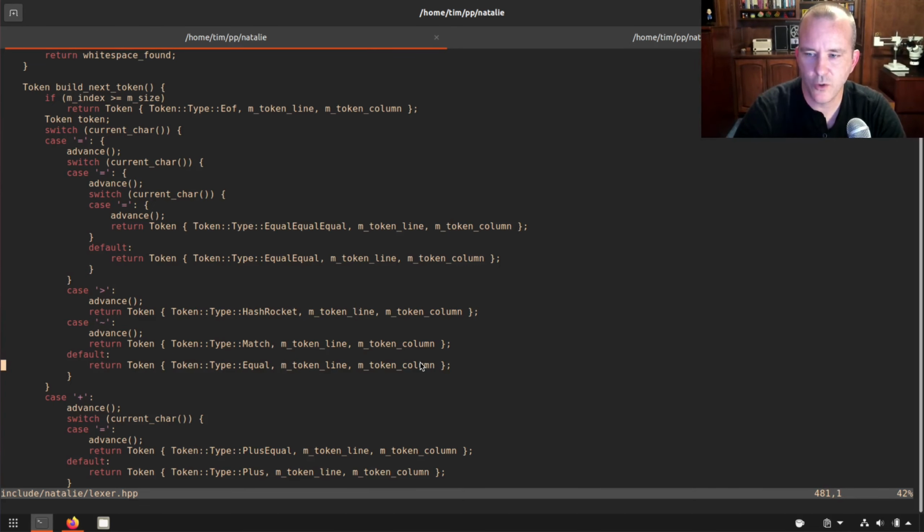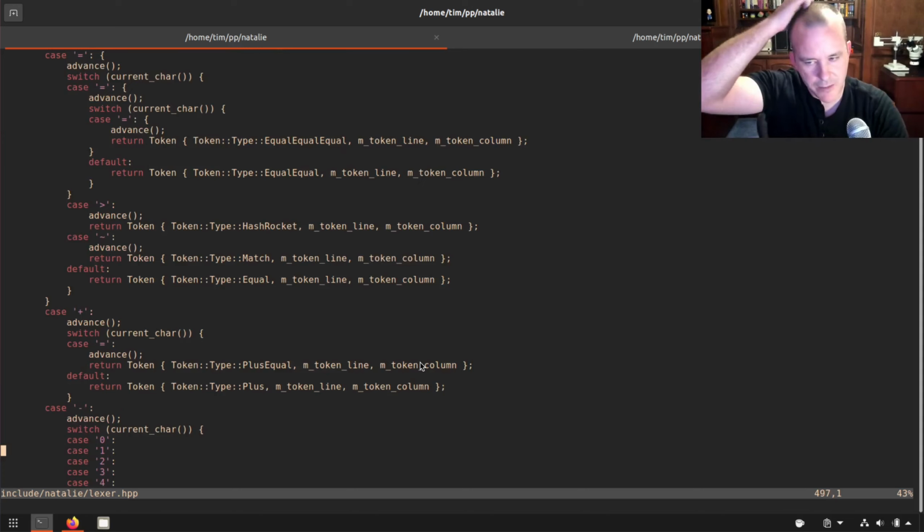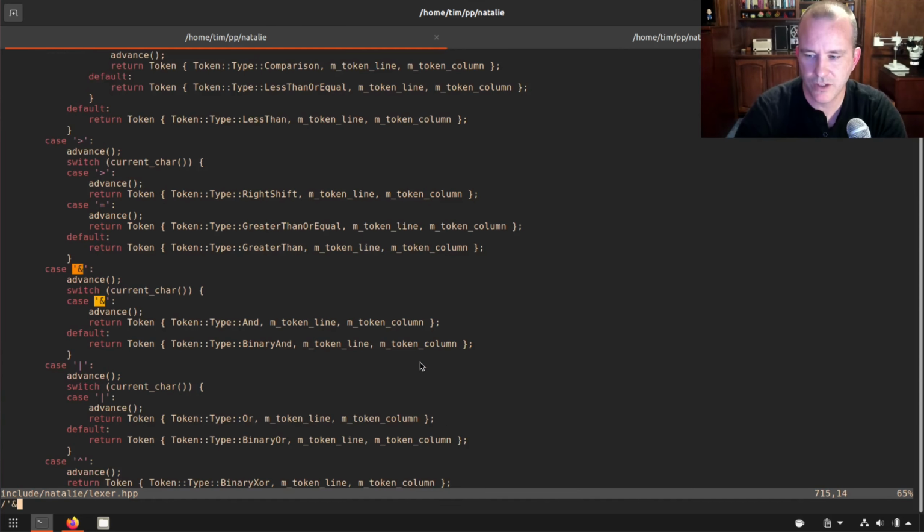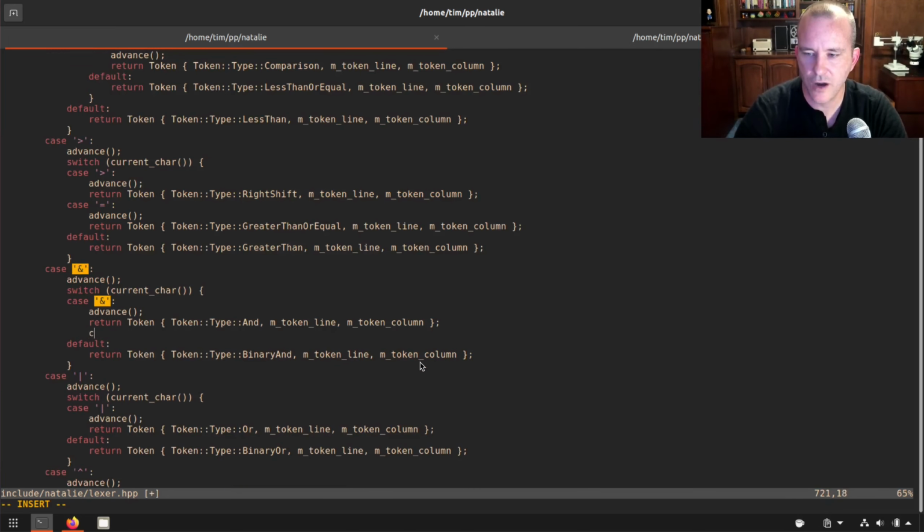And so this is just a whole bunch of nested switch statements, which I've been reading, and this is a valid way to do a Lexer, and actually not a bad way to do a Lexer. It's a little verbose possibly, but it is fast and it's easy to read and understand what's going on. So let's just work on the new operator that we want to add.